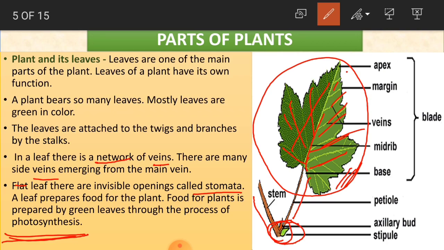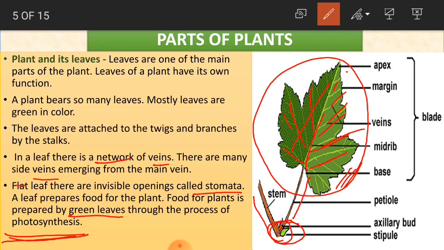The process by which food is made by the green leaves is called photosynthesis. You will learn about photosynthesis again in detail in your further classes.